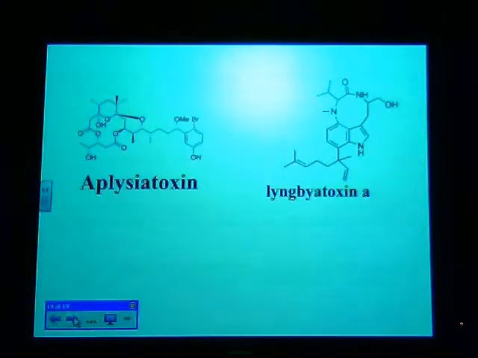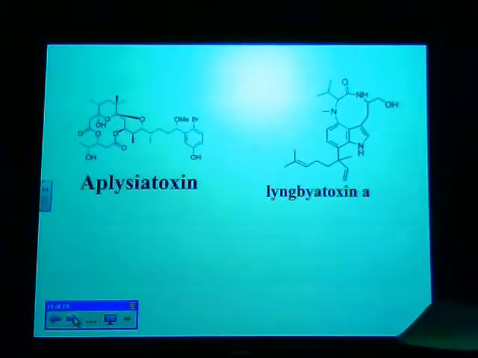Two entirely different kinds of compounds here. Plesiotoxin and something called lingbiotoxin A. Both of these have similar kinds of activity, which is why I grouped them together. And these actually cause a contact dermatitis.